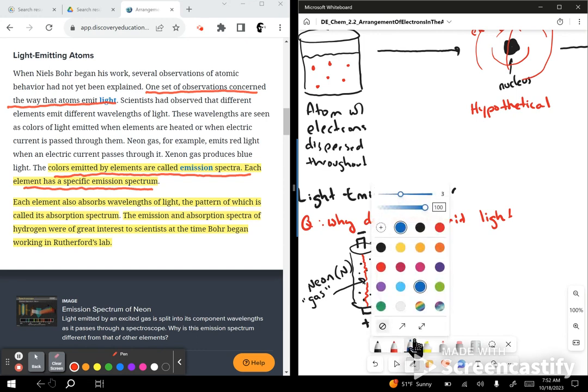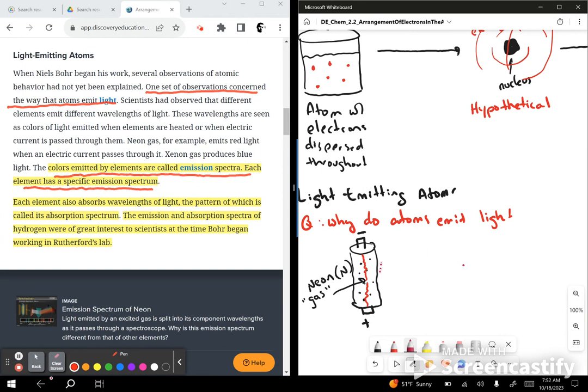Let's just pick a slightly different color here to help us out. What happens is you get this light that is emitted. And the question was, why? Why do atoms produce light? Question mark, right?